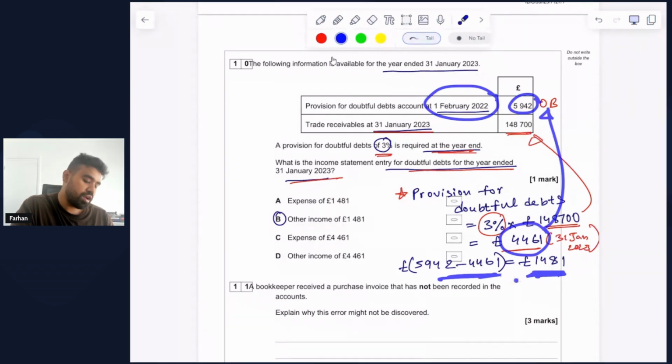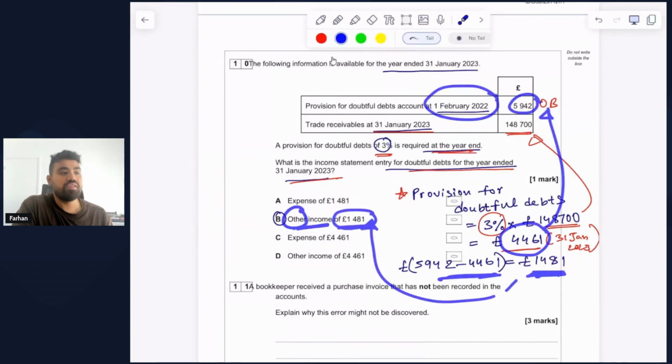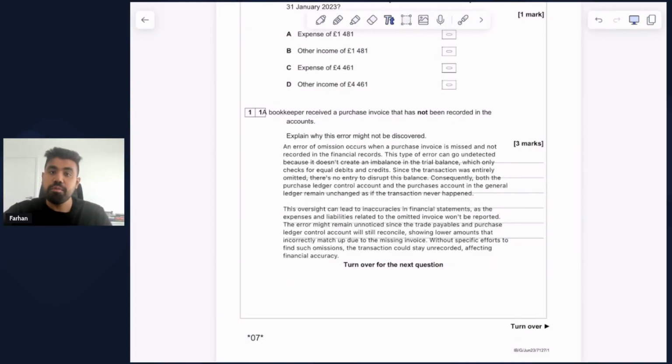And the correct option, therefore, to select would be 1,481 as an other income. Why other income? Because this is income not coming from your regular operations. So this is the main reason for classifying it as an other income. Let's start with question number 11.